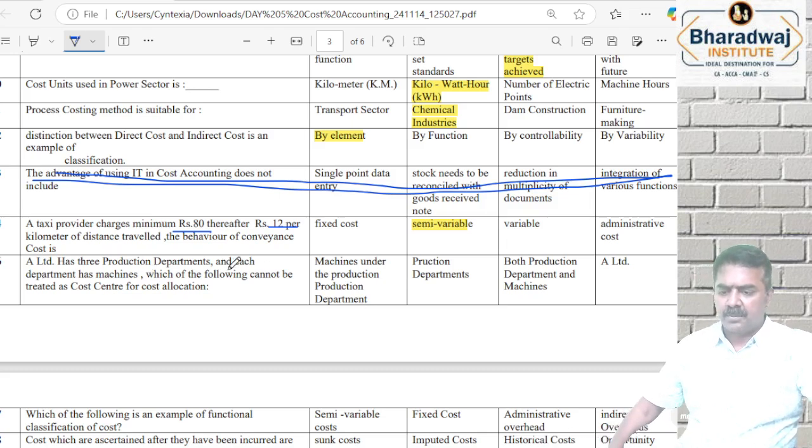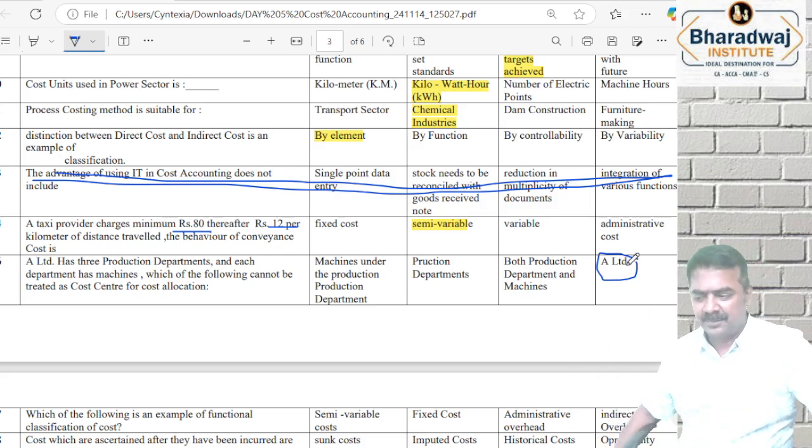A Limited has 3 production departments, each has machines. Which of the following cannot be treated as a cost center? A Limited is not a cost center. A Limited has 3 cost centers. All 3 departments are cost centers. But A Limited is a company, it is not a cost center. Next part.